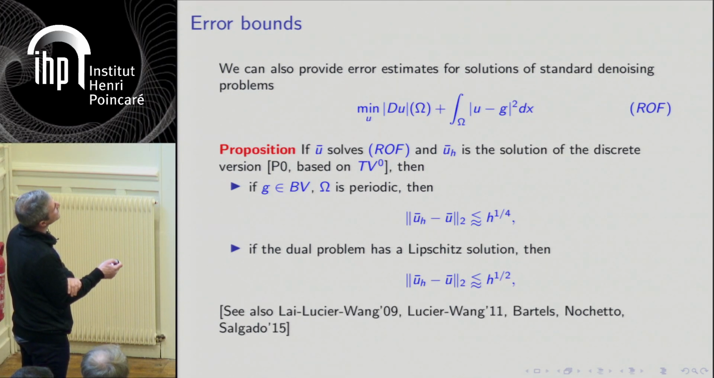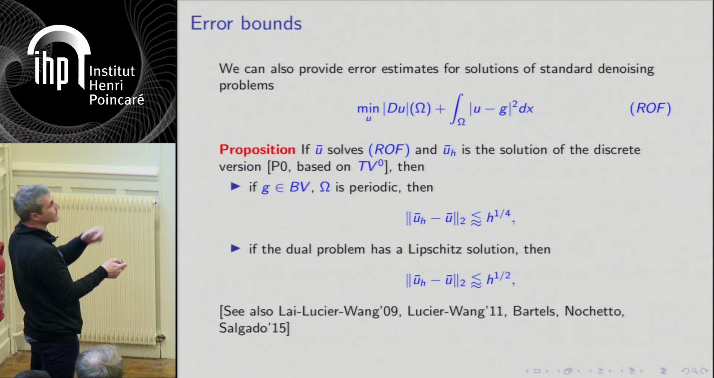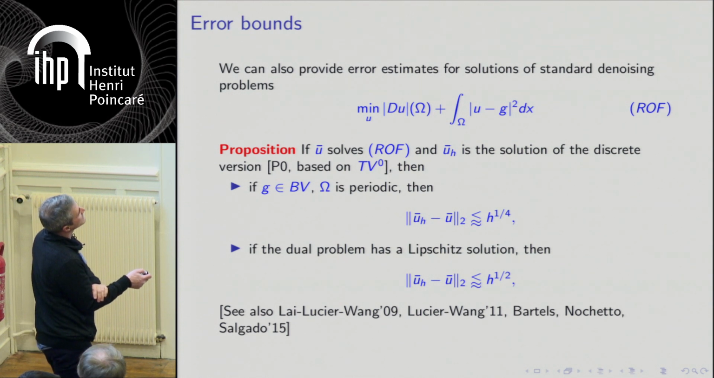One is saying that if you minimize this standard denoising problem, and you minimize the corresponding discrete problem at scale h, where h is really the size of the triangles, then you get an error which is like h^(1/4) in L2 norm. This is a standard error for these problems. It's essentially the one you find in this paper on finite differences. And this is with a restricted assumption on g and omega.